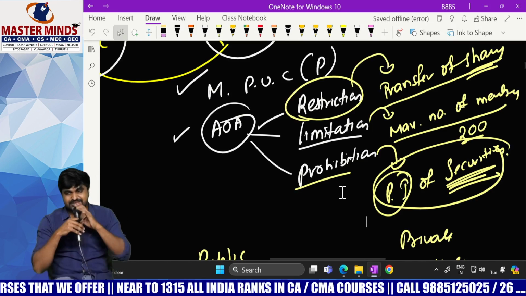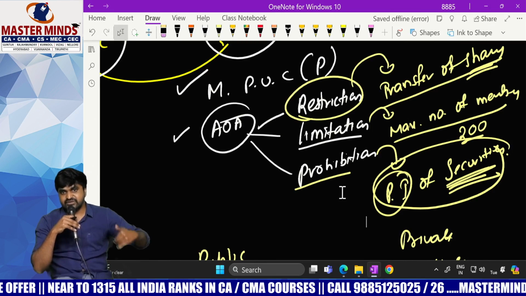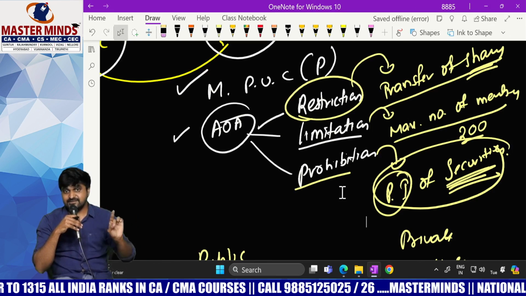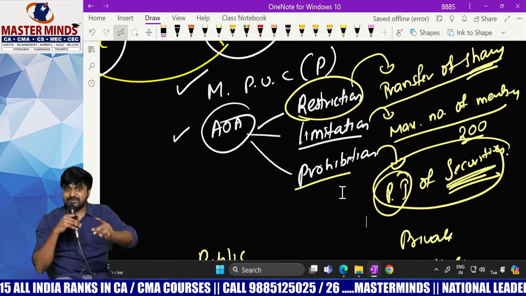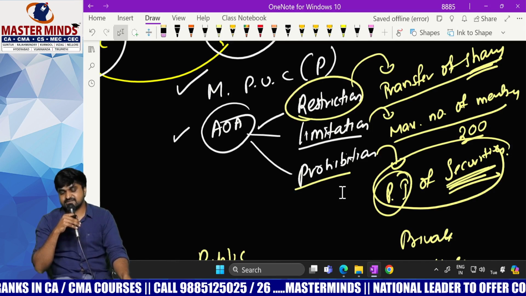So in case of public company, there is no restriction or prohibition on private issue as well as public issue. But in case of private company, there is no restriction or prohibition on private issue, but there is prohibition on public issue of securities.